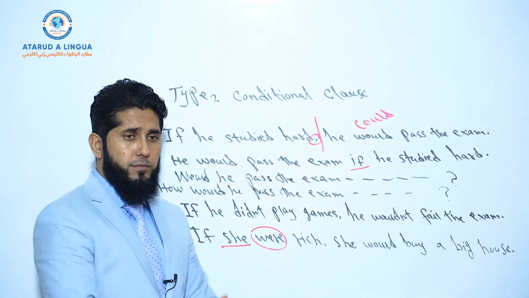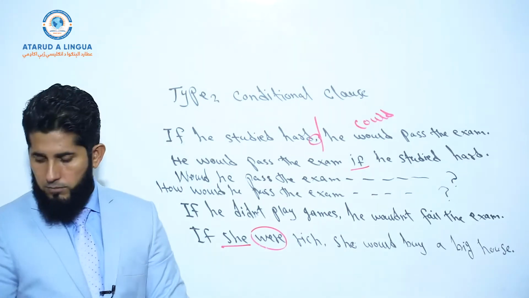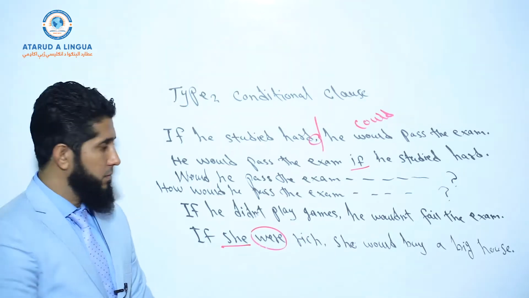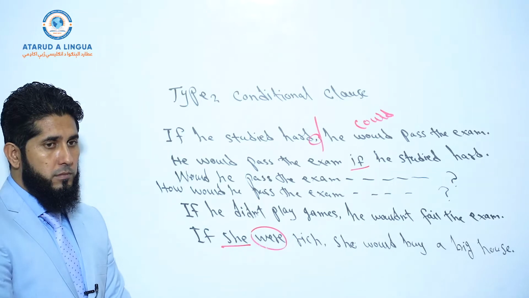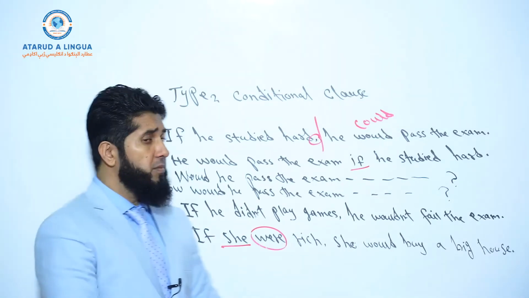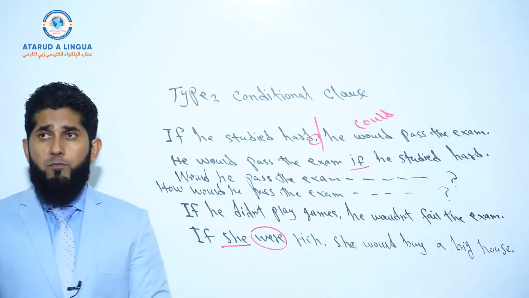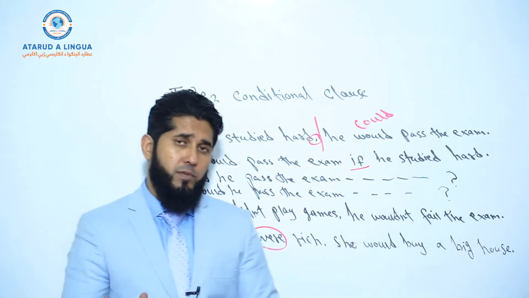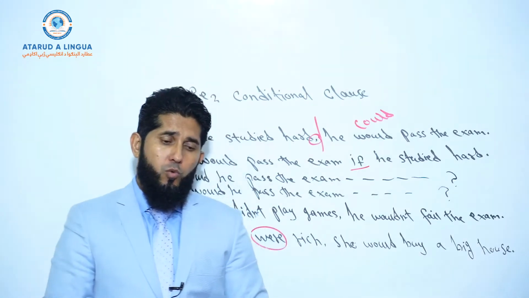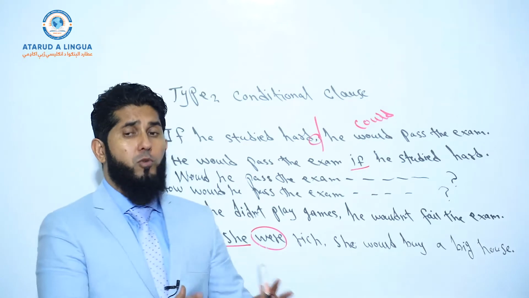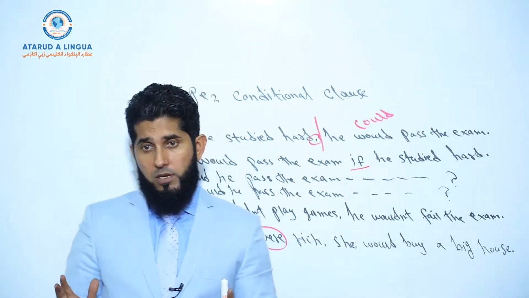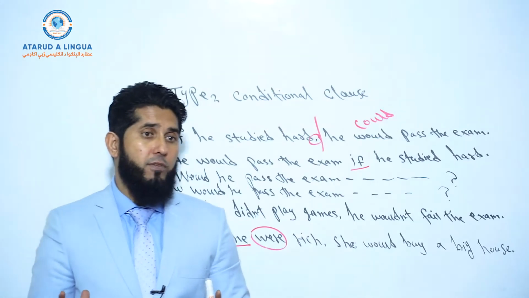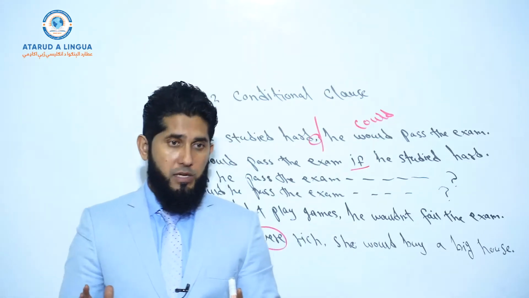Sir, can we use conjunction sentences before the if plus? Like both Ali and Jamal, if they were. Yeah, possible, but that is something different. That's a different grammatical point. We can use compound complex sentences. We can make compound complex sentences in which you may have three or more than three clauses.